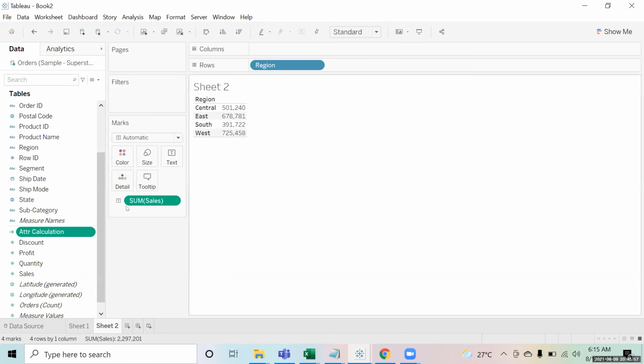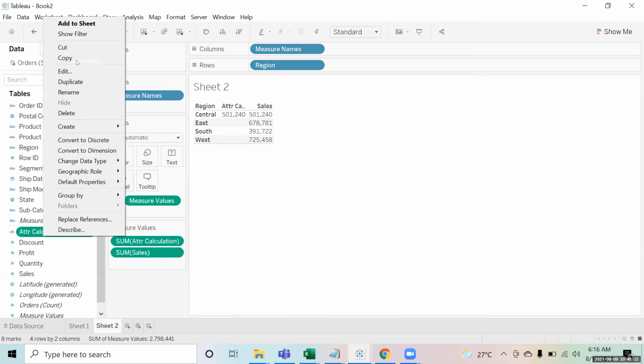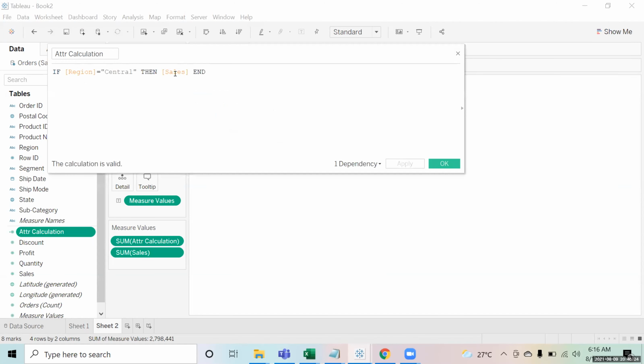Right, so if I just do this and I bring this over here, you can see the sales coming and the others coming as black. Now what you do over here is, because I had to show the average now, right now it is for average, I have not given the calculation. So I right click and edit on this. Now I come over here and I'm going to say that if region equal to this, then sales.